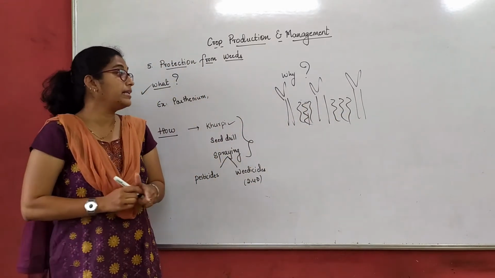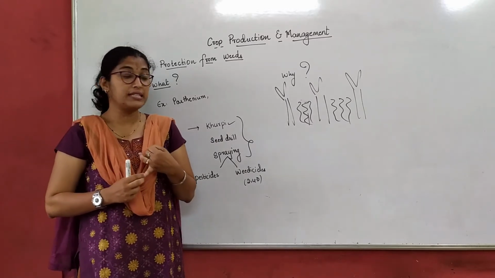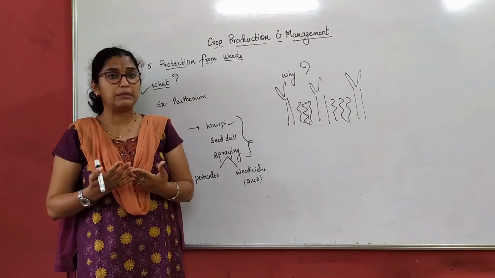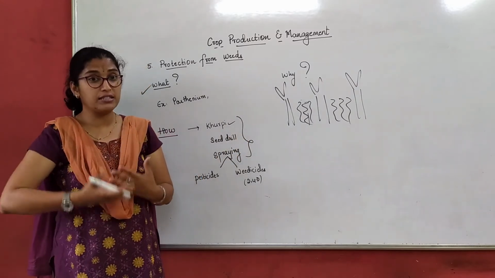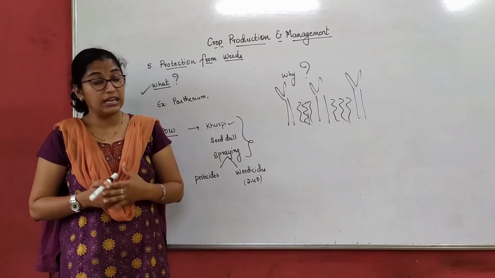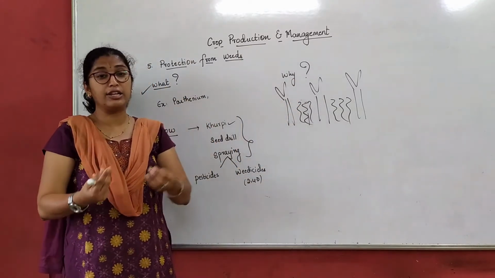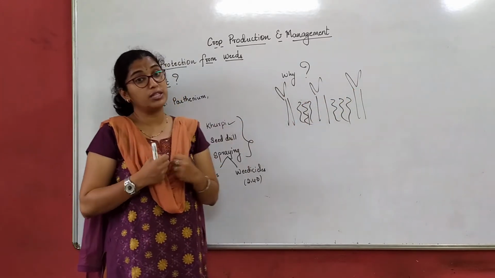So what will happen? The crops which are growing will not have proper space. They cannot breathe properly. Breathing in the sense that the roots will not have enough exchange of gases. They do not get enough sunlight. Whatever sunlight they should get is all absorbed by these weeds.